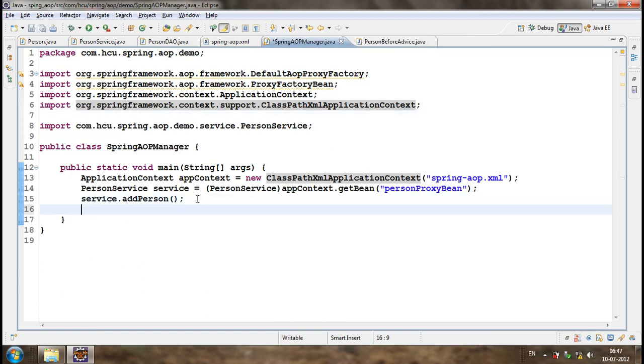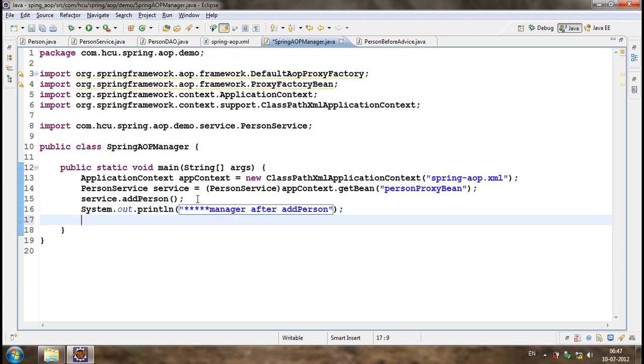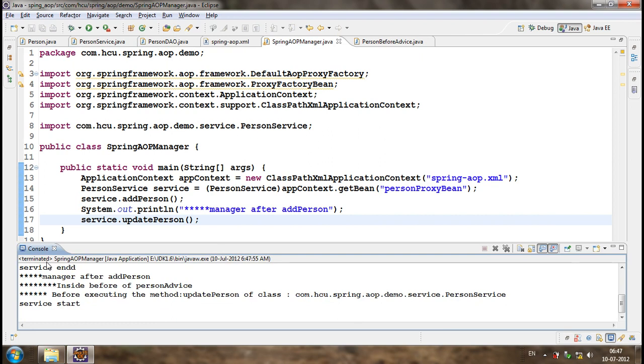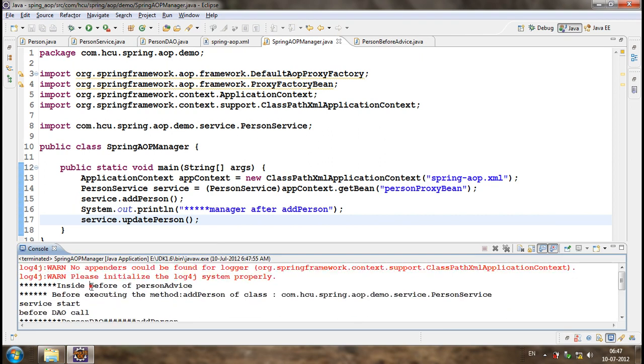Let me call update person. Okay. Now, if I execute this, what is it doing?